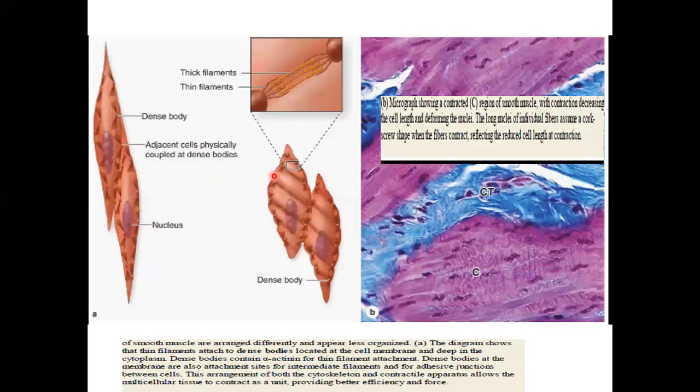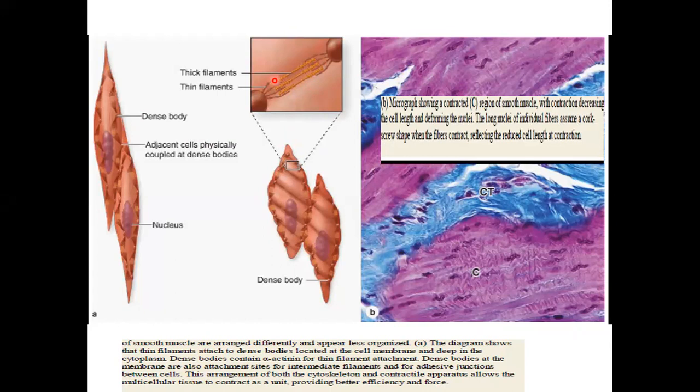But here, the muscle has folds, because the cell membrane is pulled inwards by the actin and myosin filaments. So in terms of contraction, it's the same. Actin and myosin have to slide past each other like that. But the arrangement of the contractile apparatus is different.